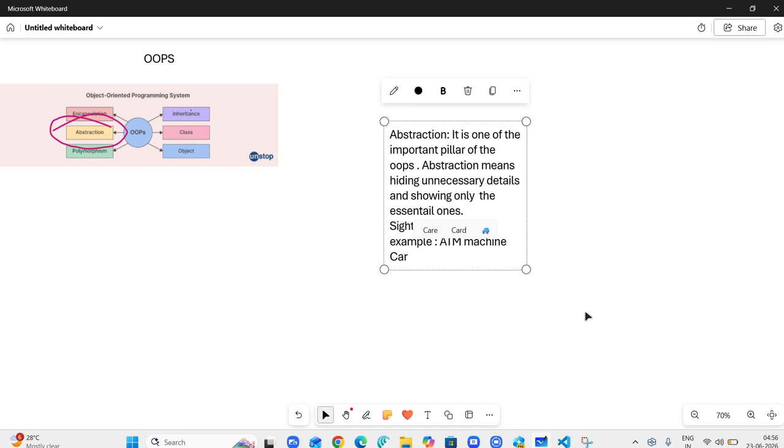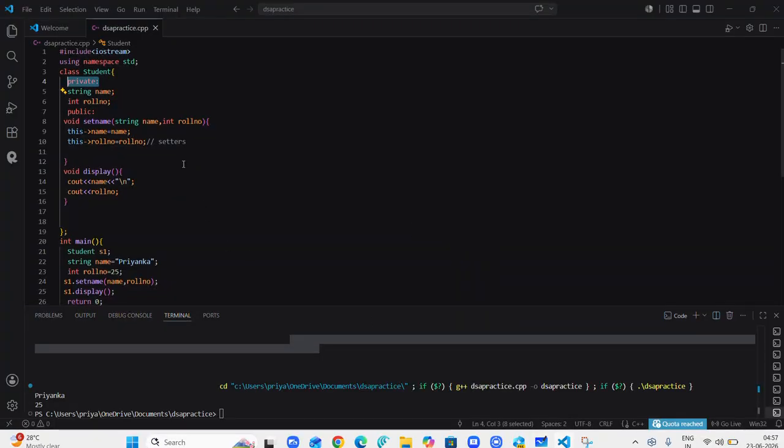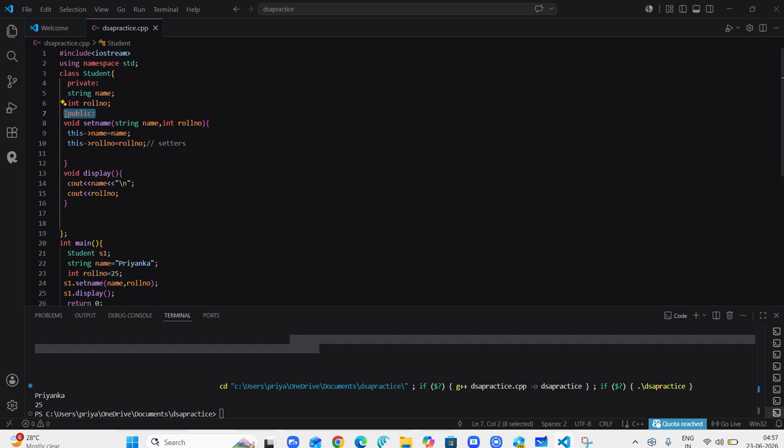And if a definition of even a single thing is asked, always try to write the code, and cite the same example. Here you have declared something as private and something as public. This is called abstraction.